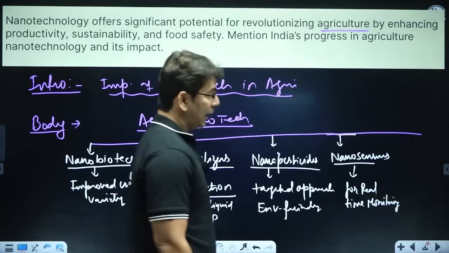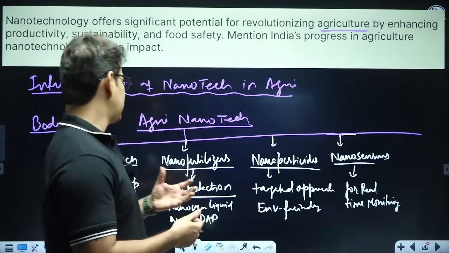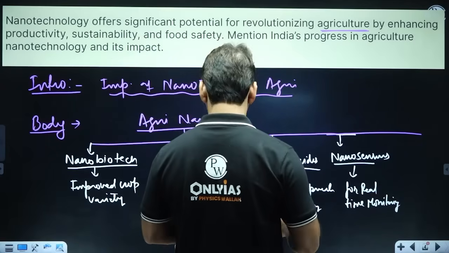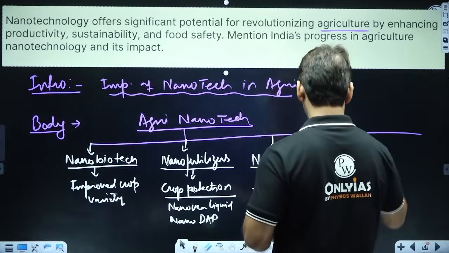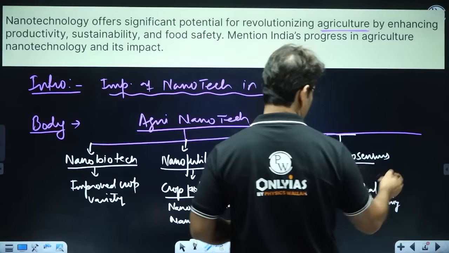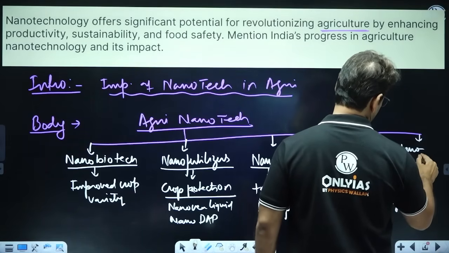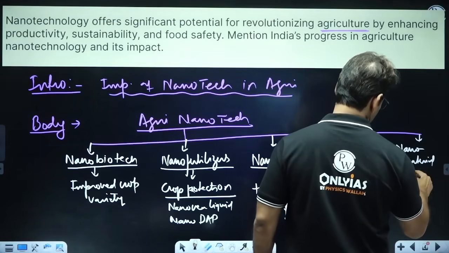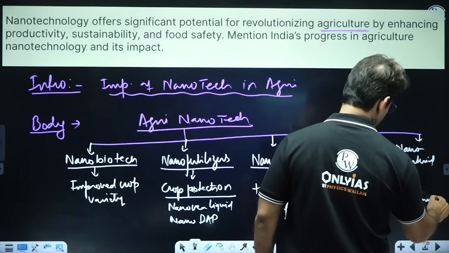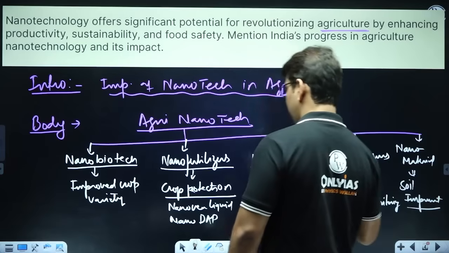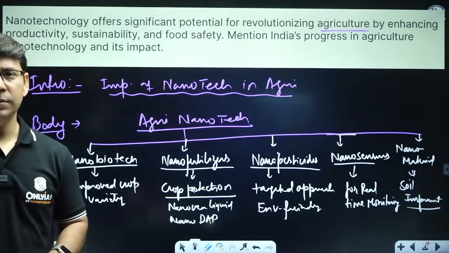right? And at the last we can put in nanomaterials. So those materials which can improve upon the soil thing, right? It can improve upon the soil thing. So here I am writing nanomaterial for soil improvement, texture, fertility and all. So at least 5 areas we can talk about.